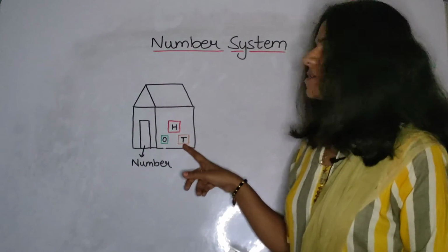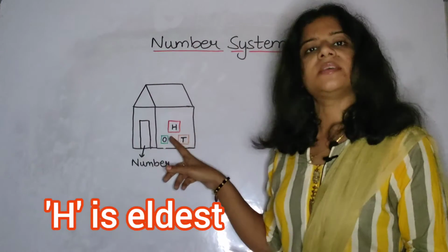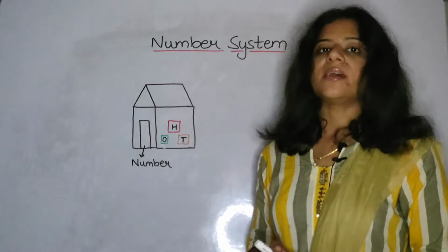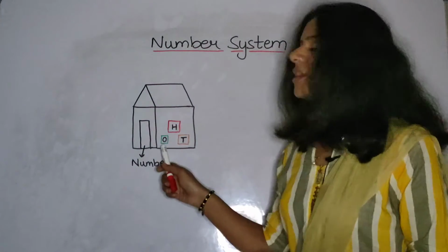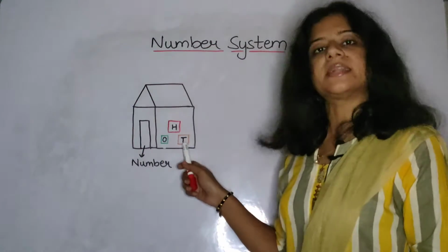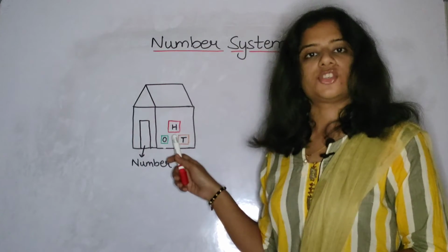Next is a person a little bit bigger in age, and the third one is elder than these two. So here we can get that O is the smallest member of the family, then comes T, and the biggest one is H.